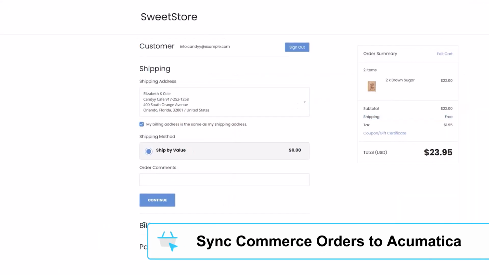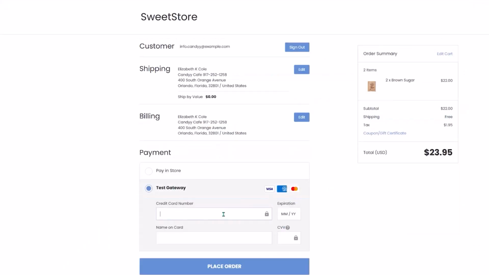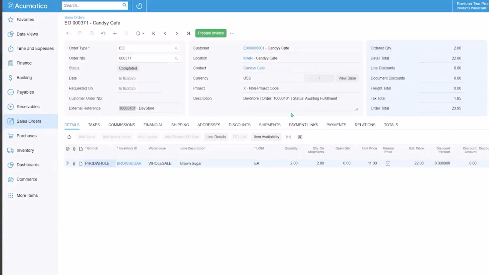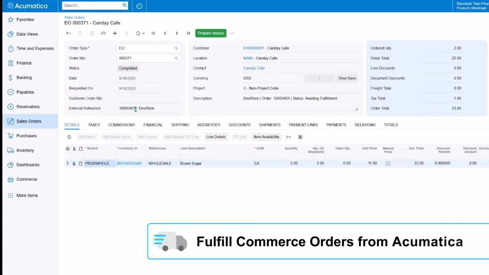When a customer places an order on your BigCommerce site, it's automatically imported into Acumatica as a sales order, along with all payment and customer details. No manual entry, no clunky exports and imports, and no duplicate data. In Acumatica, you can view the order details, including the BigCommerce order number.